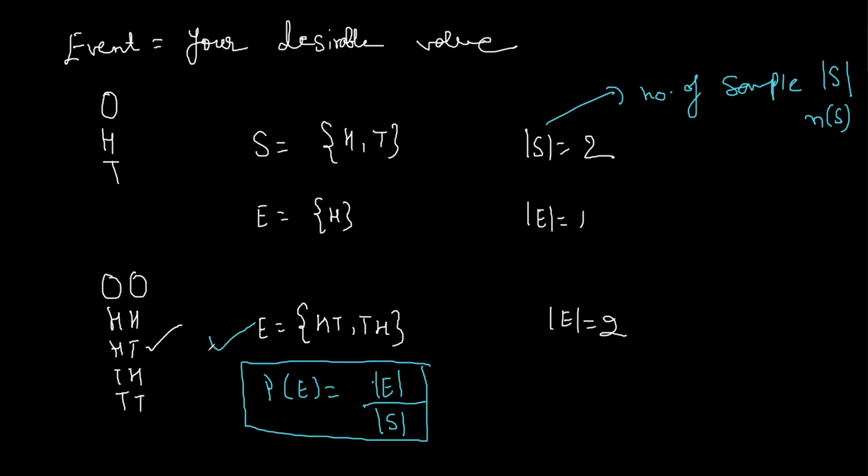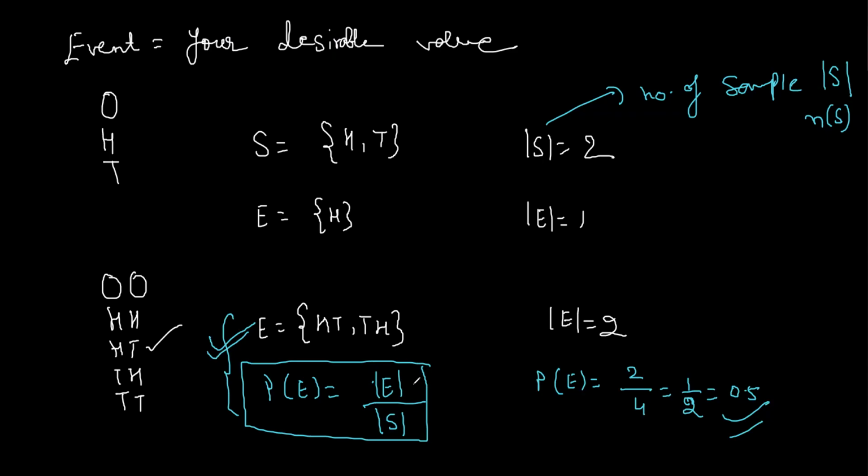For getting exactly one head, probability will be 2 upon 4. That is, sorry, 1 by 2, which means 50%. So 50% chance is there to get exactly one head in one of the coins, right? Understood?